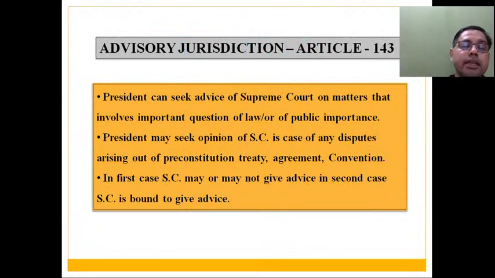So the next thing that I am going to discuss with you people, that is advisory jurisdiction. Friends, advisory jurisdiction मैंने आपके साथ पहले भी डिस्कस किया when I was discussing power of Indian President, जहाँ पे मैंने आपके साथ डिस्कस किया था कि President of India may seek advice of Supreme Court of India on certain issues which are issues dealing with important aspect of law or the issues which are of public importance.